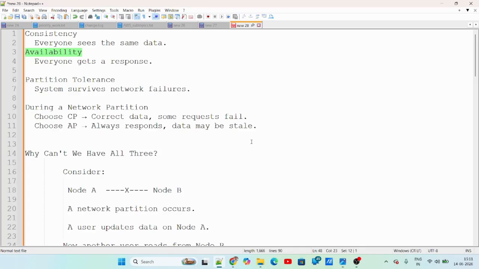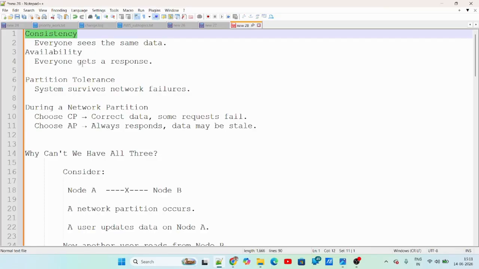Today we are going to discuss the CAP theorem. CAP theorem is basically related to consistency, availability, and partition tolerance. So, what do you mean by consistency? Consistency means everyone sees the same data.